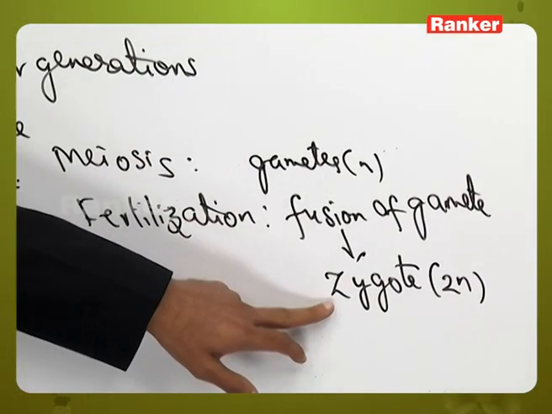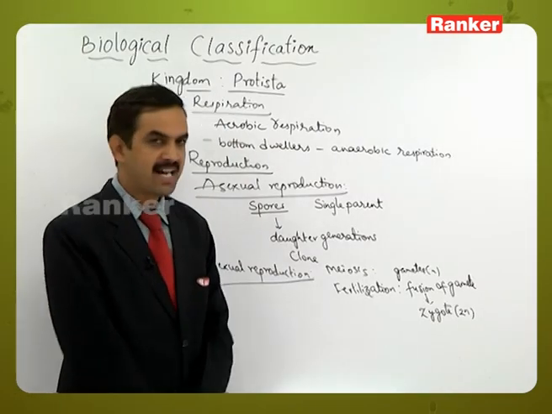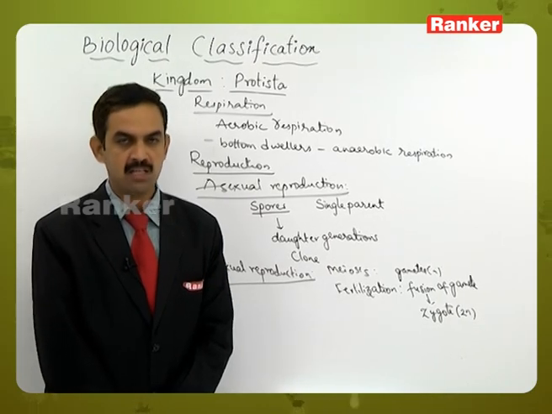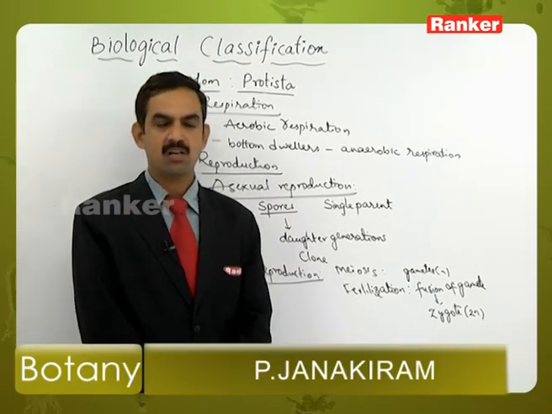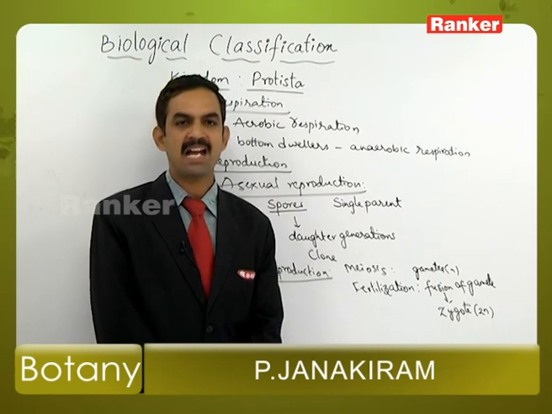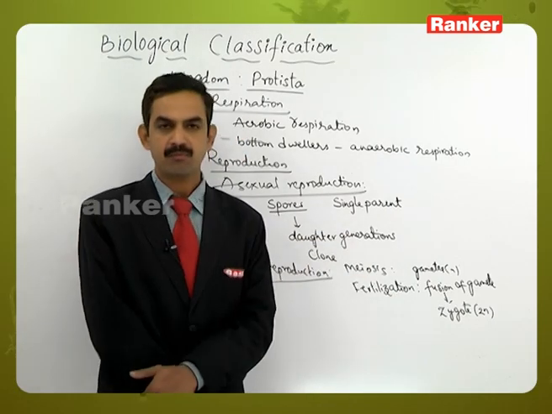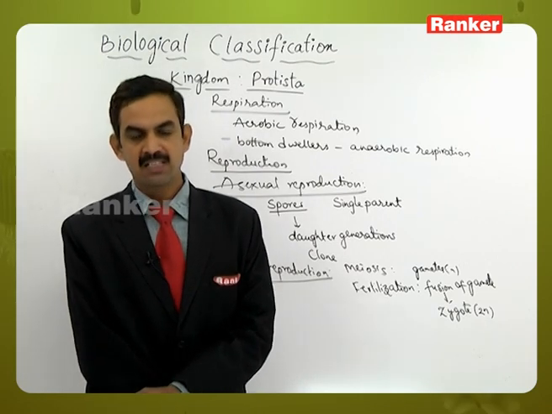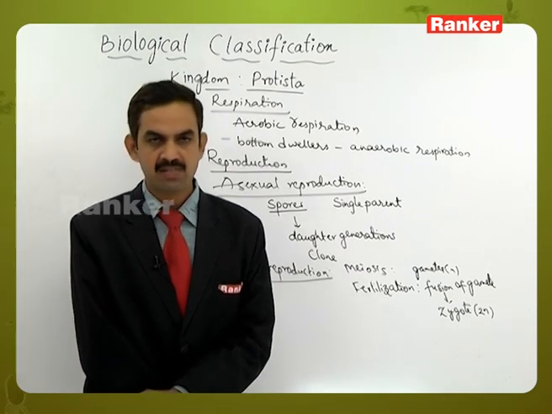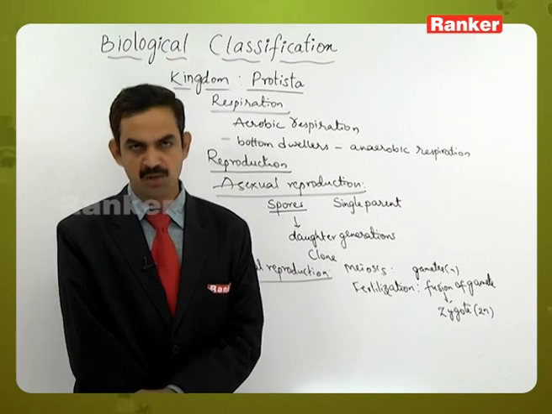So once the zygote is formed, this zygote may undergo either mitosis or meiosis depending upon the ploidy of the body. If the protistan is a haploid one, the zygote will undergo meiosis, that's why we call it zygotic meiosis.